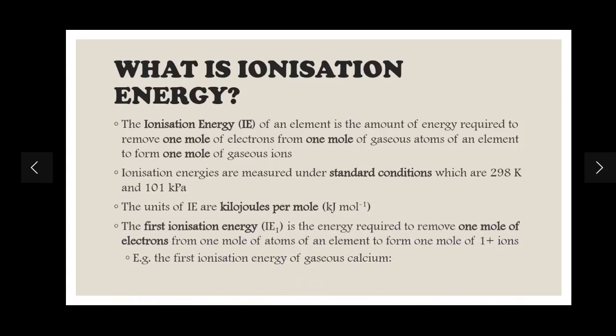Now, there are different ionization energies. Not different, actually, there are many ionization energies. Suppose for a hydrogen atom, there is only one ionization energy because there is just one electron. As you go further across the periodic table, let's say the last element, the 118th element, has 118 electrons. So we'll say it has in total 118 ionization energies, from first to second to third to fourth, and it goes on further to the 118th ionization energy.